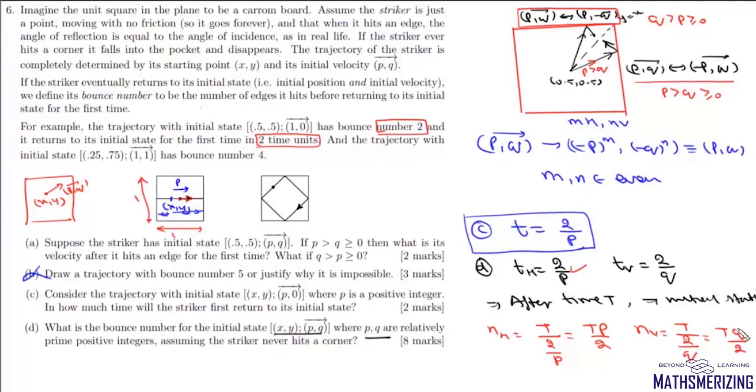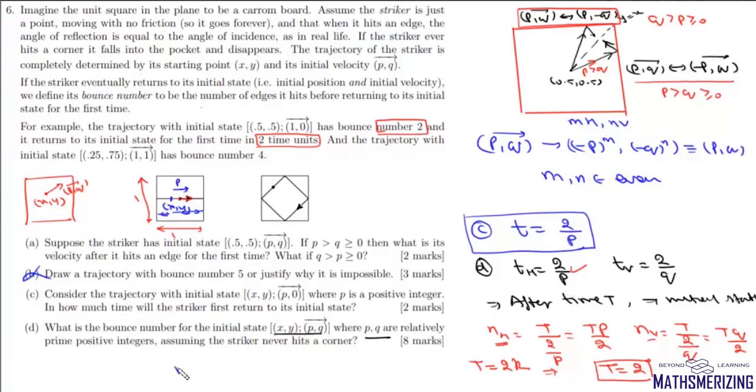Now p and q are relatively prime, so that means this 2 must divide t. So this t should be some multiple of 2. So the minimum value of t in this case will simply be 2. So when the time is 2, this striker will return to its initial position, giving nh and nv as integral numbers.